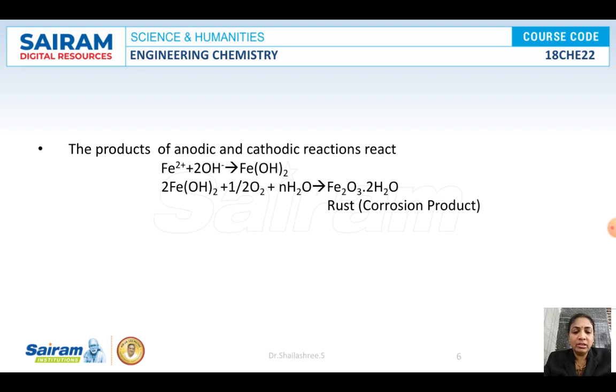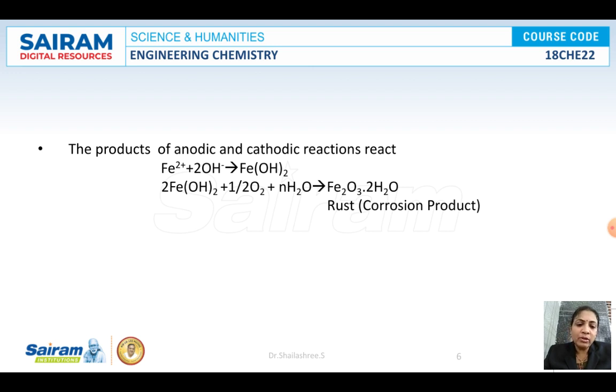I think it's clear till here. Very simple. When a metal is in contact with a different metal, that is, two different metals are in contact with each other, or when a metal is exposed to different air or moisture concentration, a galvanic cell will be formed, and then anodic and cathodic reactions will be taking place. At anode, oxidation will be taking place. Iron will be oxidized to Fe2+. Cathodic reaction in three different ways: in presence of oxygen, in the absence of oxygen, and in acidic medium.